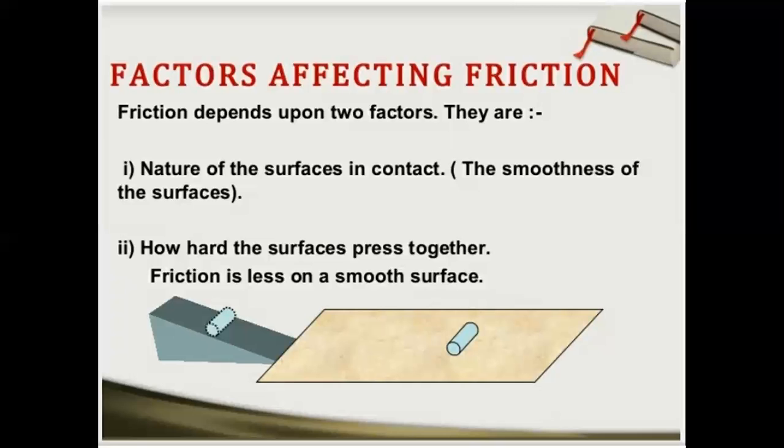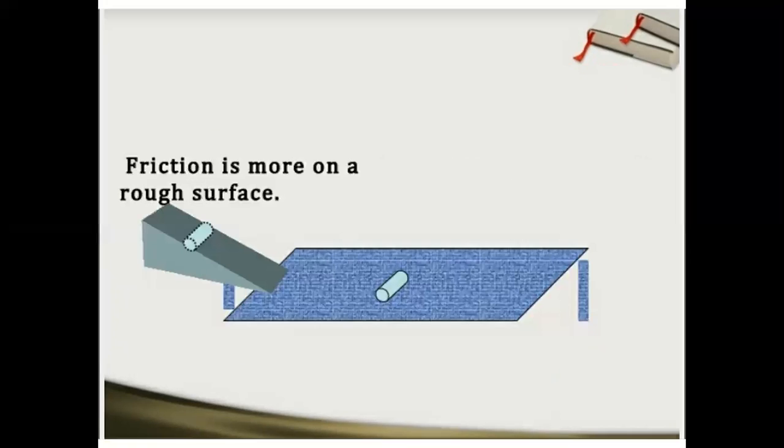And children, you can see if the surface is smoother, this rolling ball will move further. It will go for quite a long time before stopping, but it will stop. If we are rolling it on the inclined plane, it will stop after moving a much greater distance. And you can compare it with another diagram. See, this is a rough surface. If the surface is rough, then the friction will be more.